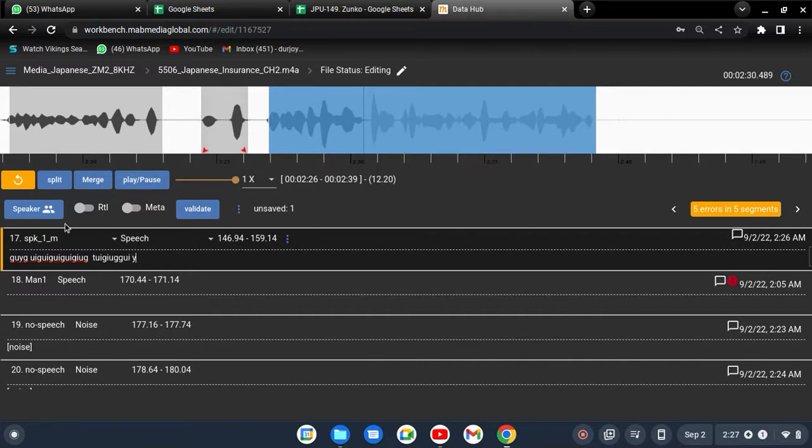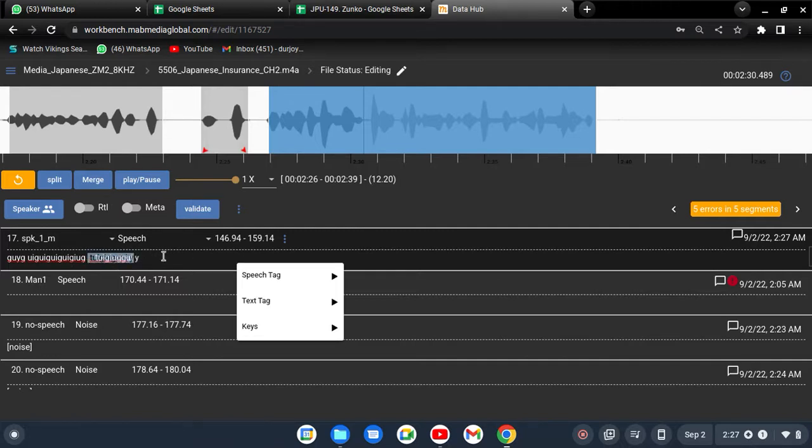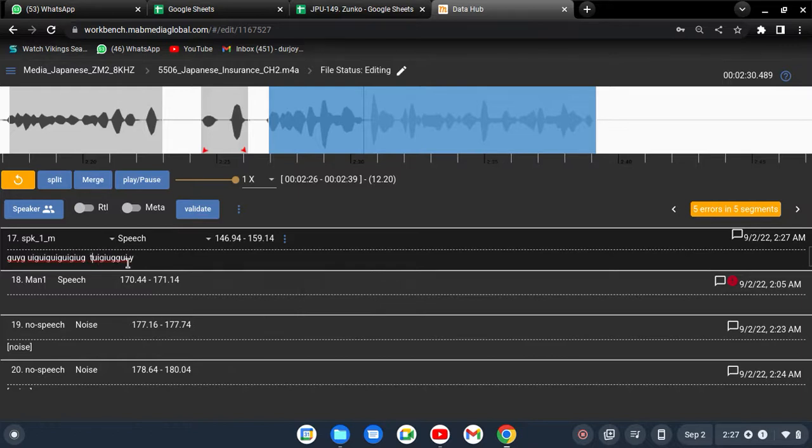Suppose the person laughs for two seconds, or three seconds, however long. After that the person says Japanese again, just write those Japanese words. No need to worry about the laughing, the noise, the coughing, whatever it is. Just ignore it and write the words which the person said in that segment.